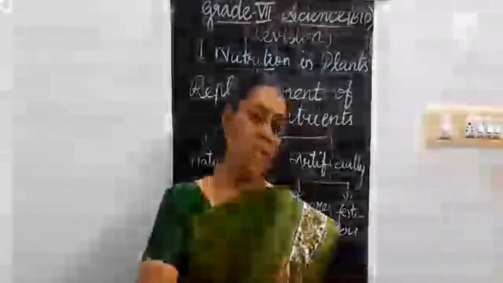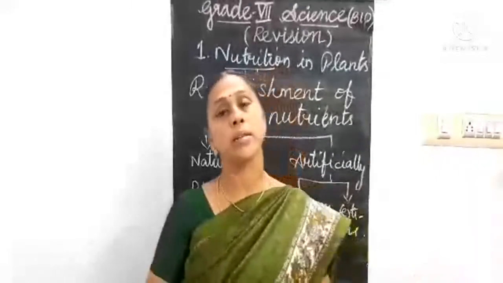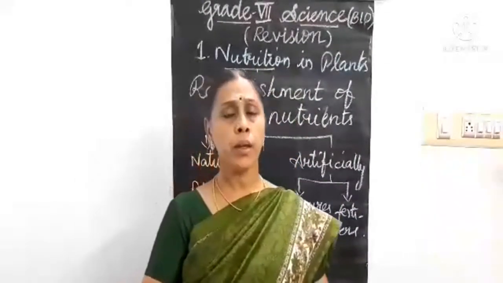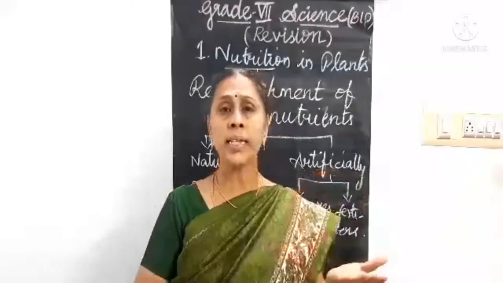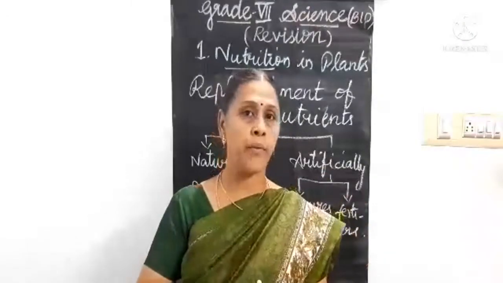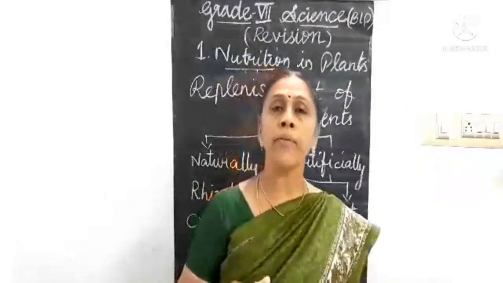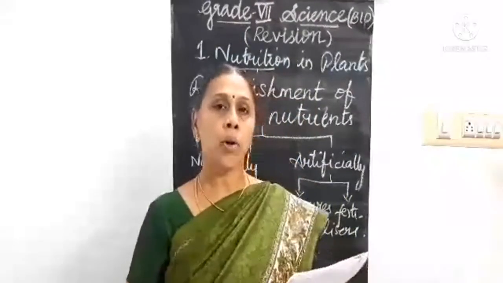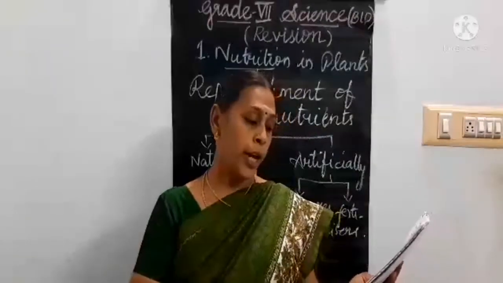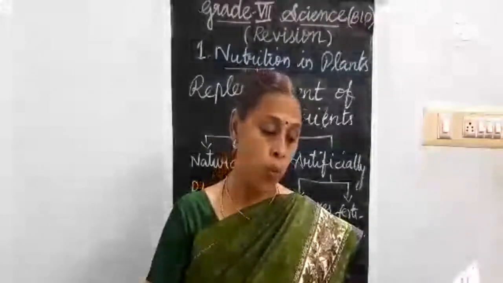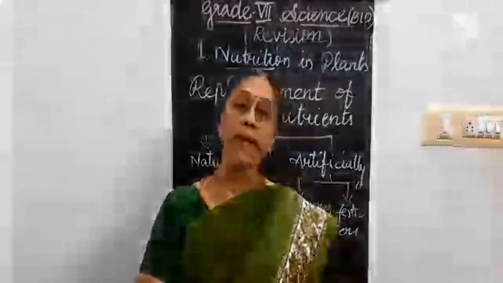And the question answers will be given. Short answers for 2 marks and detailed answers for 3 marks will be asked. Another one for your thinking skill, think and answer, will also be given. For example, those patterns and all I have given in worksheets. One pattern called think and answer is there. For example, potato and ginger are underground parts that store food. Where is the food prepared in these plants?